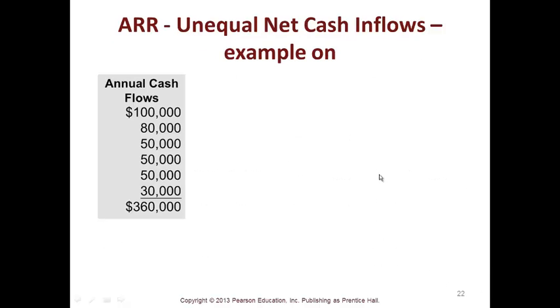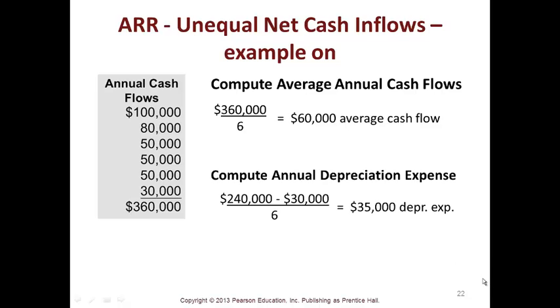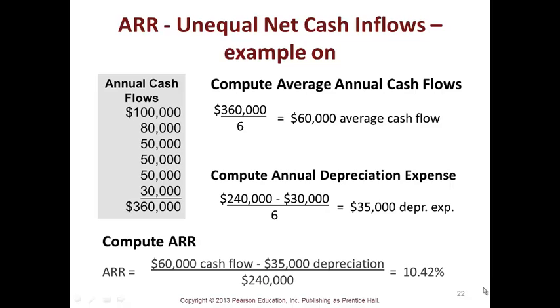If the net cash inflows are unequal, here's an example. You compute the average annual cash flows. So you take your 360 divided by your 6 periods, and then you compute your annual depreciation expense, and then you compute your ARR. So you get 10.42%.